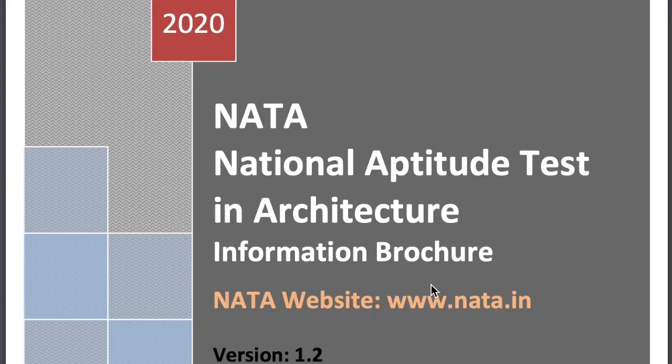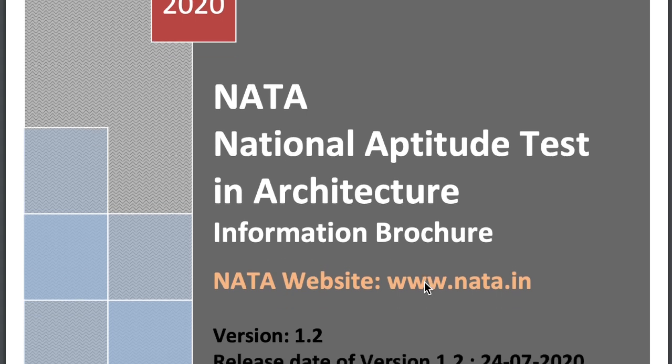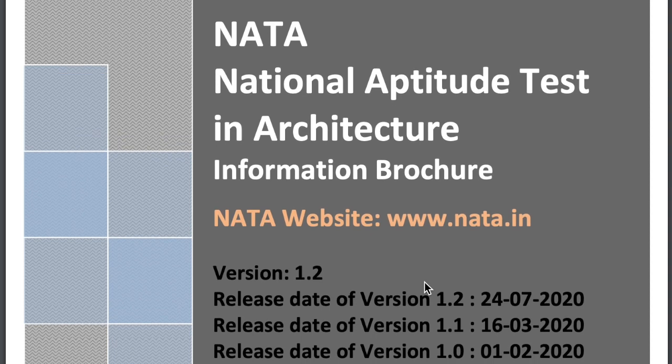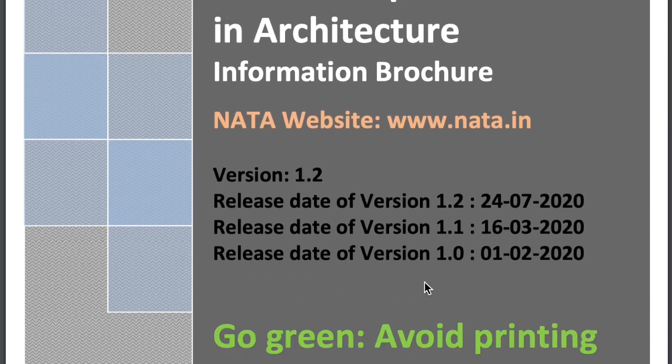Part B is more important because there are 75 marks, 50 questions and 45 minutes of time. You have 45 minutes, 75 marks and 50 questions, which include physics, chemistry, maths and your general aptitude, which covers Indian architecture history, world architecture history, and general studies and subjects. So let's move one by one.